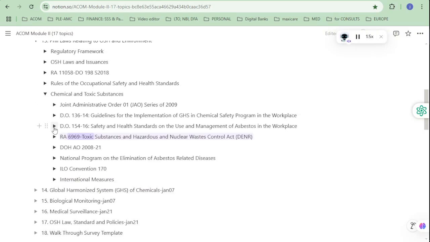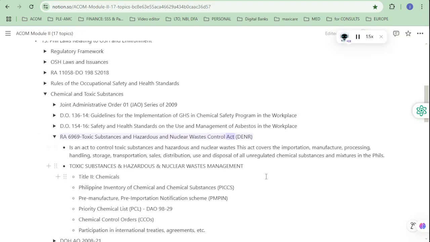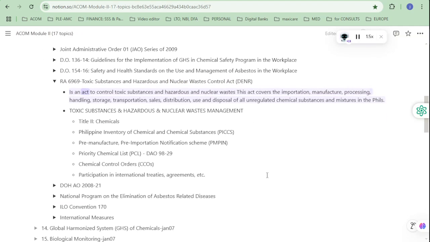RA 6969, Toxic Substances and Hazardous and Nuclear Wastes Control Act, DENR. This is an act to control toxic substances and hazardous and nuclear wastes. This act covers the importation, manufacture, processing, handling, storage, transportation, sales, distribution, use and disposal of all unregulated chemical substances and mixtures in the Philippines. Toxic Substances and Hazardous and Nuclear Wastes Management.